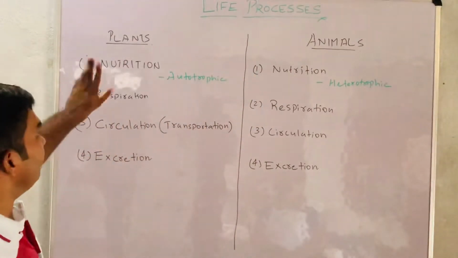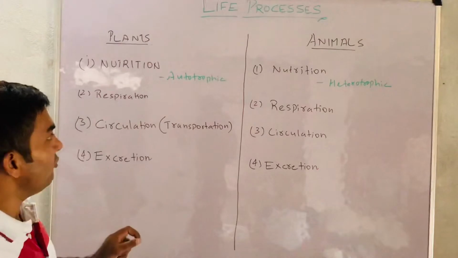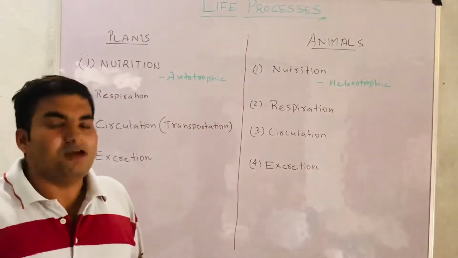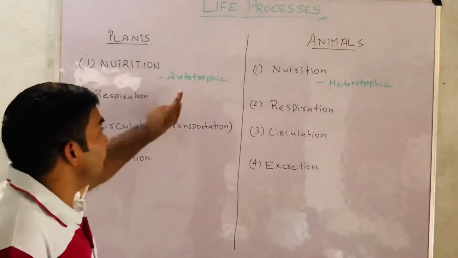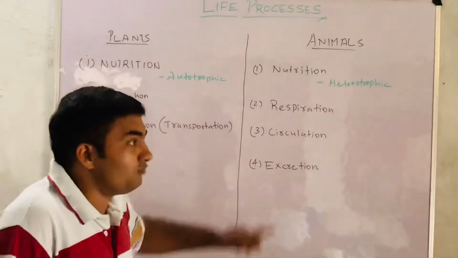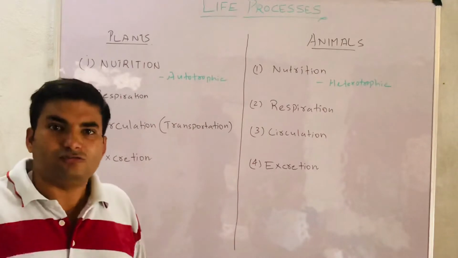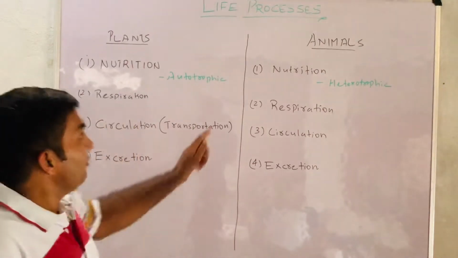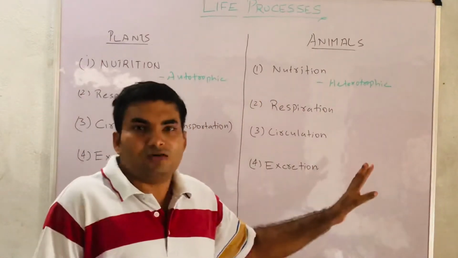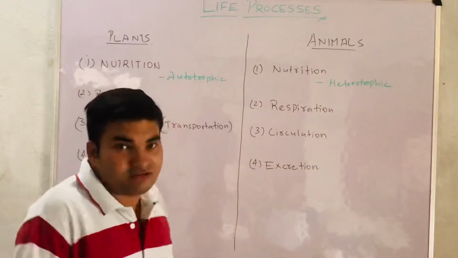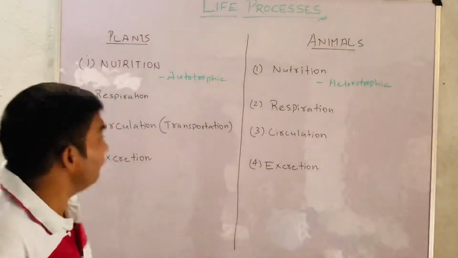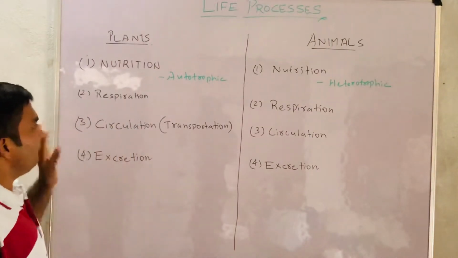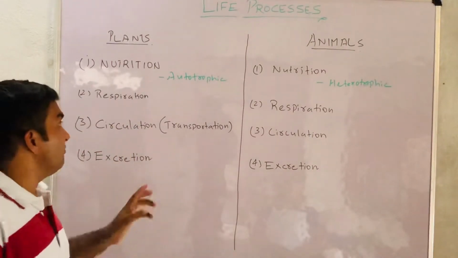First of all, nutrition. In every living organism, the first and foremost important thing is nutrition. In plants, nutrition is done through the autotrophic method, and this autotrophic method is due to the presence of chlorophyll. In animals, there is no such process of photosynthesis, and it takes place with the help of the heterotrophic mode of nutrition.